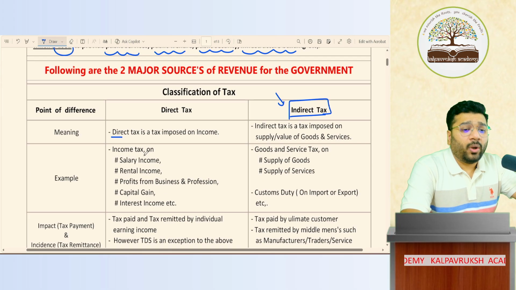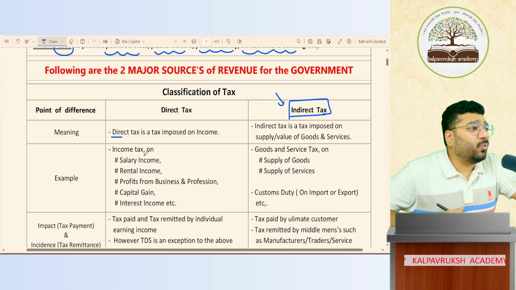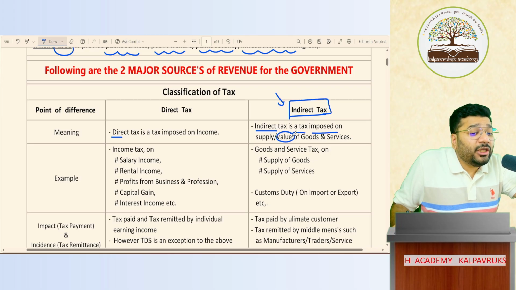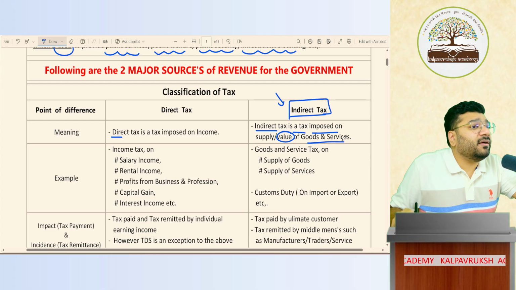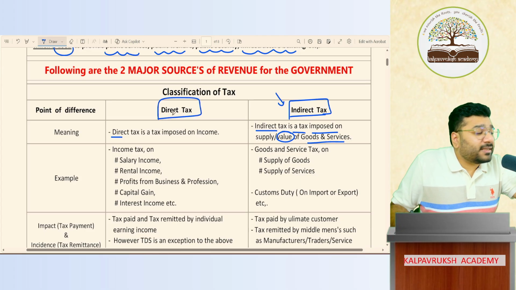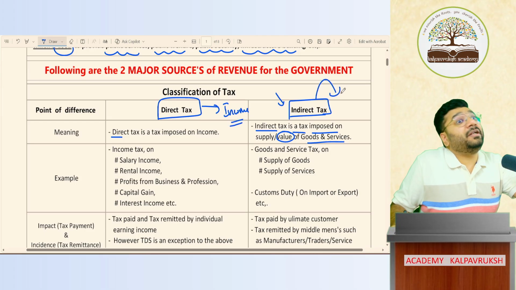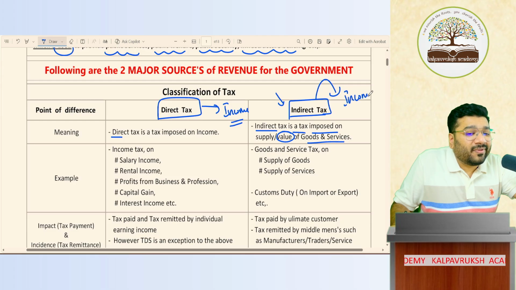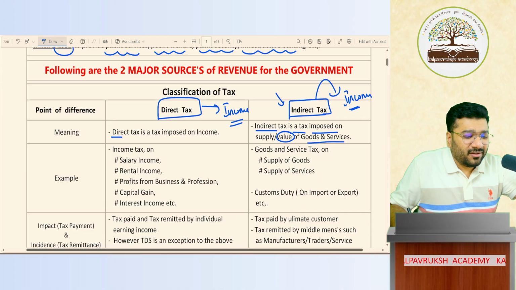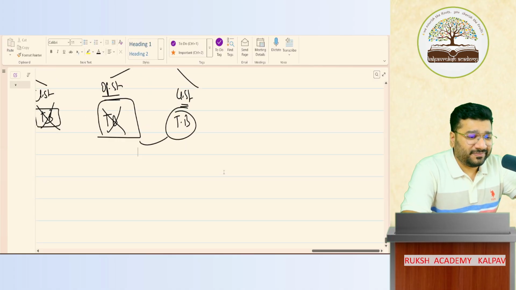The next question is, what is the meaning of indirect tax? Indirect tax is a tax imposed on the value of goods and services. It is the tax that is imposed on goods and services. Direct tax is a direct attack on your income. Indirect tax is an indirect attack on your income. What is this, sir? What are you telling, sir? Now you will understand.